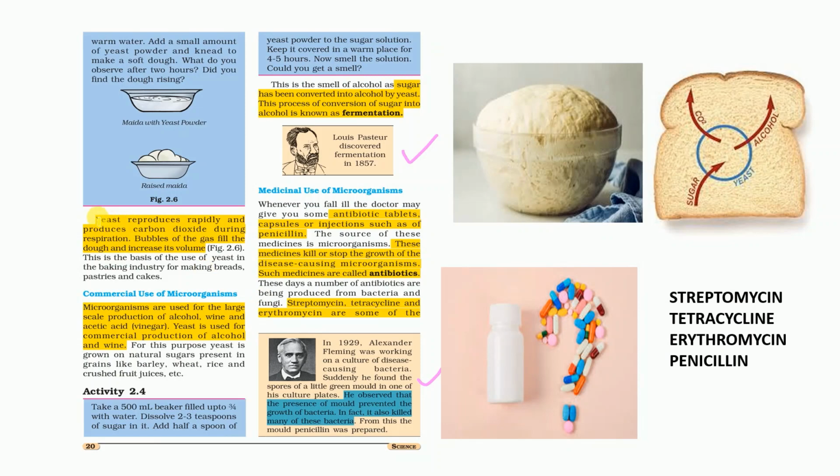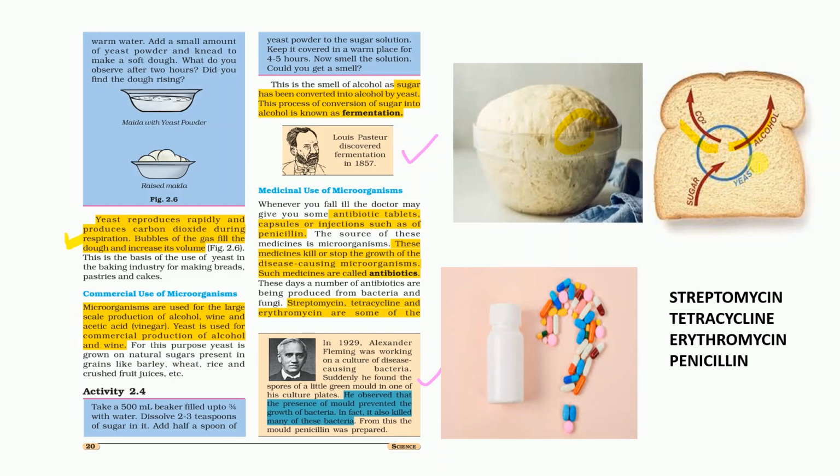Now there is the yeast microorganism, which reproduces rapidly and produces carbon dioxide during respiration, and the bubbles of the gas fill the dough and increase its volume. There is a dough, and the bubbles of CO2 gas increase the size of the dough. The reaction which takes place during this fluffing of the dough is that yeast takes the sugar and converts it into CO2 and alcohol.